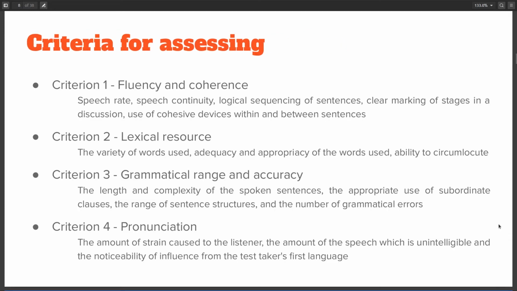For the criteria for assessment, there are four major criteria. The first is your fluency and coherence. It consists of things like speech rate, speech continuity, and so on. The second criterion is lexical resource. It basically tests your vocabulary. The third is grammatical range and accuracy. It's pretty self-explanatory. And the last criterion is your pronunciation.